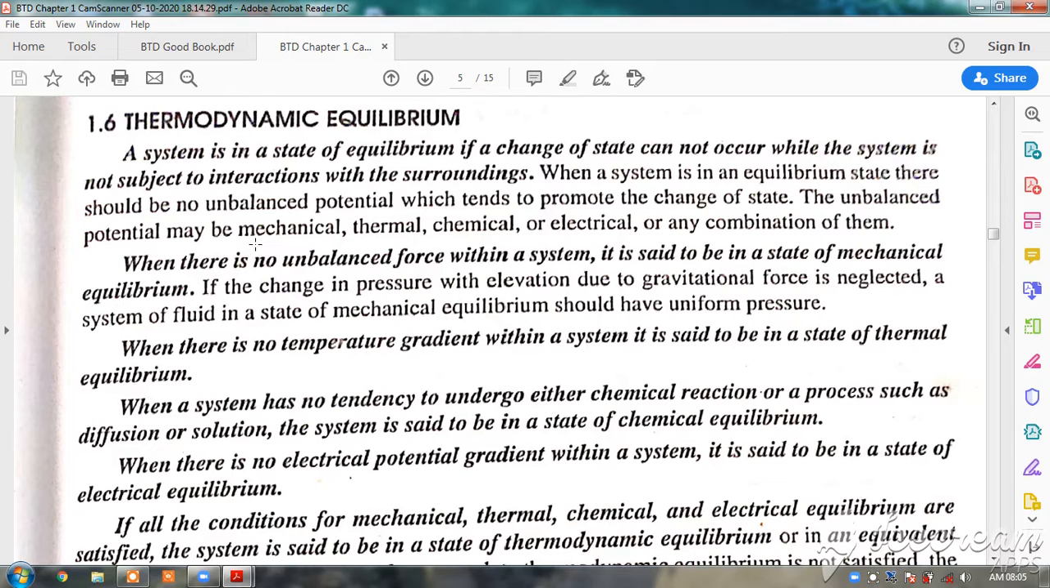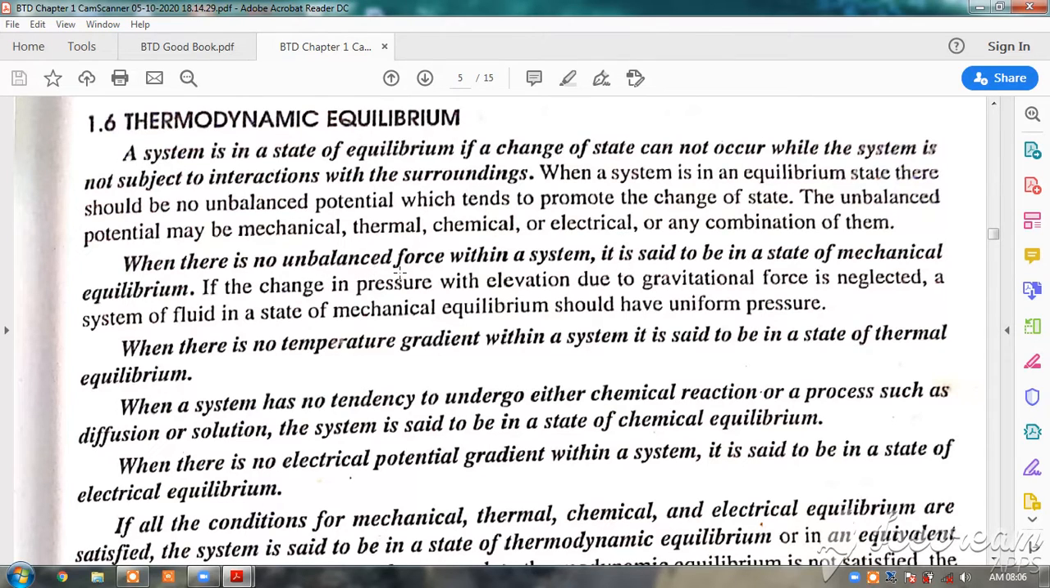Thermal we have discussed like hot cup of tea or cold drink. Chemical also you have something like that. I can give a simple example. You take water and put 2 drops of glue in that. You will find that the entire water has become blue in color because there is an interaction, until it attains the equilibrium. And similarly, you have got electrical forces also. And the unbalanced potential can be because of any one of them or a combination of them.